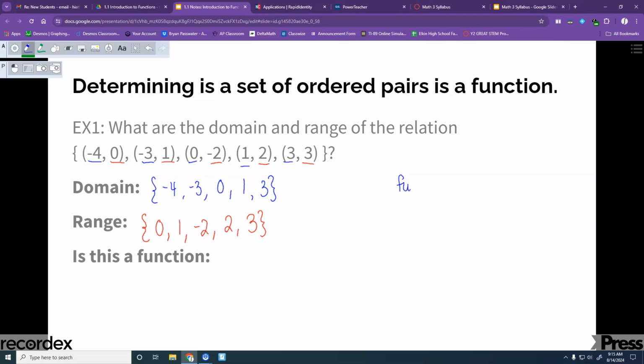A function: the x's do not repeat. And in this one, my x's don't repeat. I've got -4, -3, 0, 1, 3. They're all different numbers. So is this a function? Our answer for that would be yes.